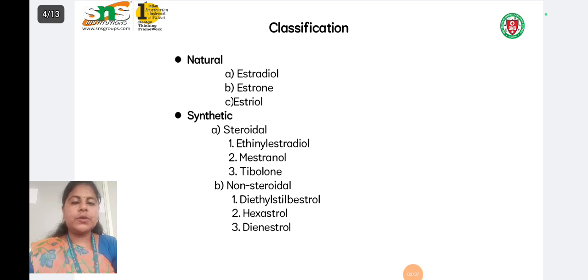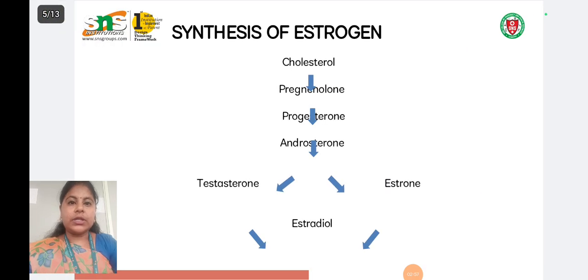So there are two types, natural and synthetic. For natural, it is estradiol, estrone and estriol. For synthetic steroidal, it is ethinyl estradiol, mestranol and tibolone, and non-steroidal is diethylstilbestrol, hexestrol and dienestrol. So this is the classification, and now we are going to discuss how estrogen is synthesized in the body.